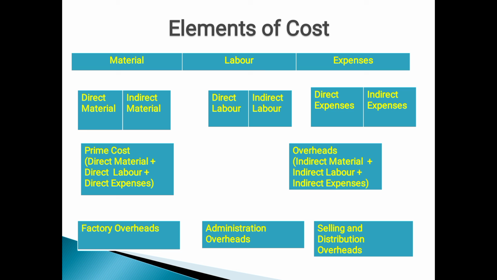For example, factory rent. There are so many departments, like production department, selling department, administration department, so that we cannot allocate such factory rent to a specified department. It will be proportionately allocated. So that is called indirect expenses.